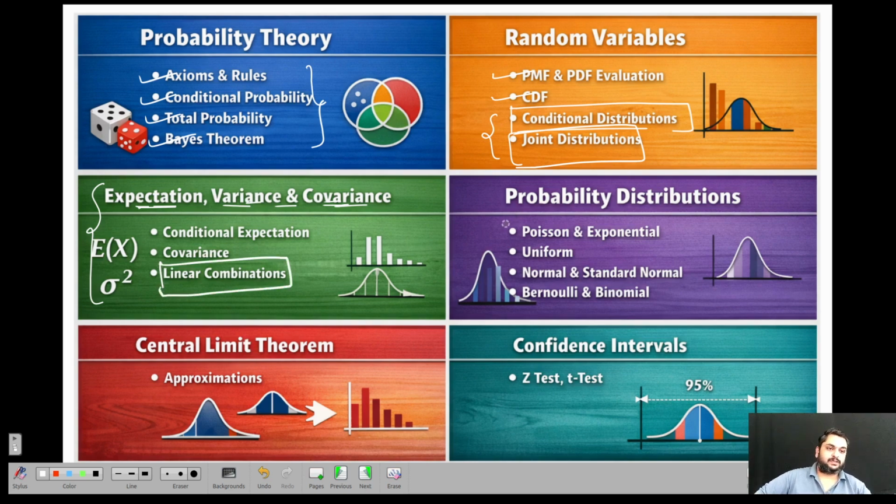And then probability distributions, in the syllabus they have introduced only a few distributions, some discrete and some continuous. So one question definitely on either these three or this one. Definitely we will find out. So 4 marks only from probability distributions. Then central limit theorem and confidence intervals. You can expect 1 or 2 marks. So compared to these topics, these are not heavily asked. So out of these 4 major topics, you can expect around 15 marks directly from here only. Here you should understand only the concept. 1 or 2 mark questions they may ask here.